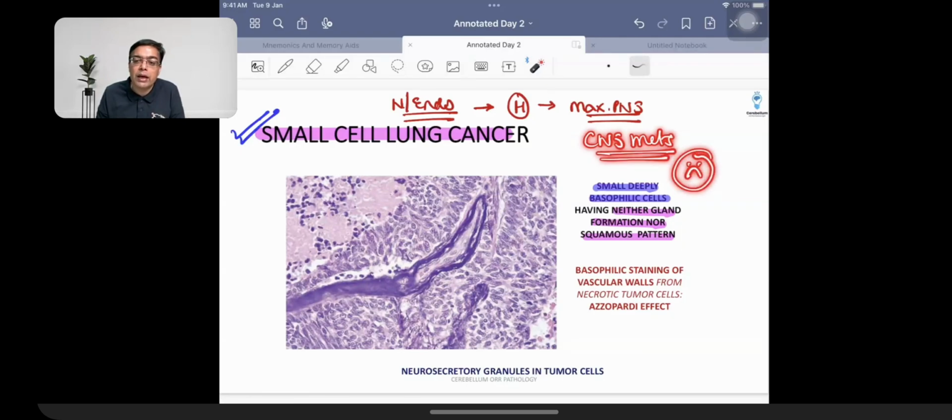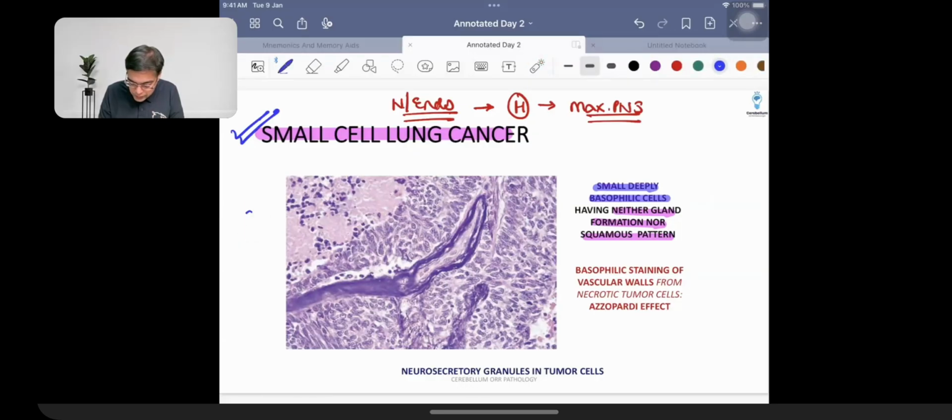Small cell cancer is going to have a very poor prognosis in spite of having a good response to anti-cancer drugs and radiotherapy. Overall prognosis of these patients happens to be really bad. At a microscopic level, you can see tumor cells which are going to have the presence of lots and lots of nuclear material. So that is why the tumor cells are going to have a basophilic appearance.